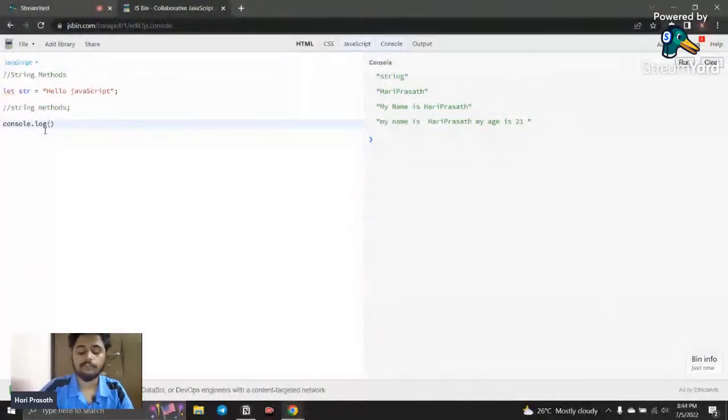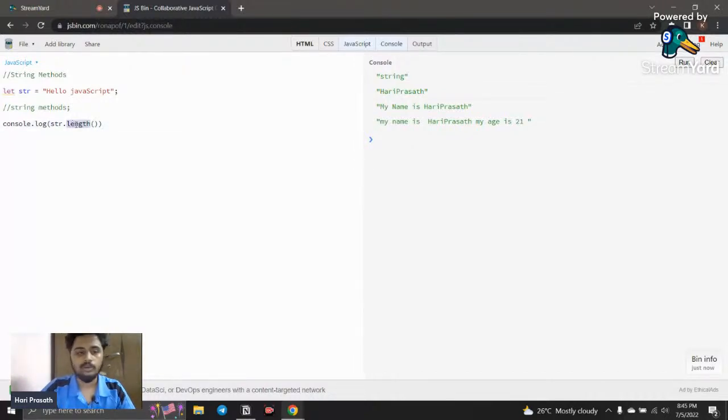What is the purpose of string length? It returns the length of the string. For example, I'm going to use that. For using string length, first you need to call the variable. The variable name is str. So I say str, and to call that method you put a dot, and call length. Length is a method, so it is followed by parentheses. After we discuss objects, you will be able to understand this much better.